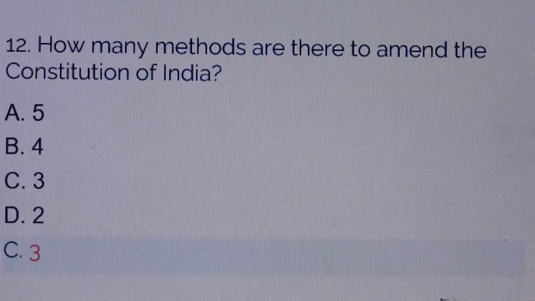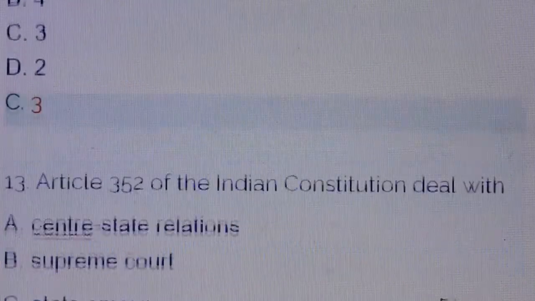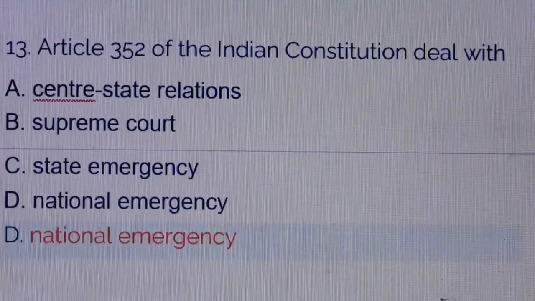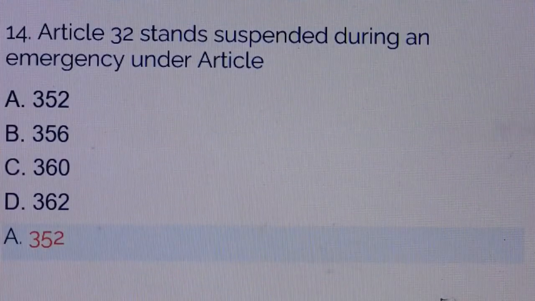Question number 12. How many methods are there to amend the Constitution of India? Answer is option number C, 3 methods. Question number 13. Article 352 of the Indian Constitution deals with. Answer is option number D, National Emergency. Article 352, National Emergency.